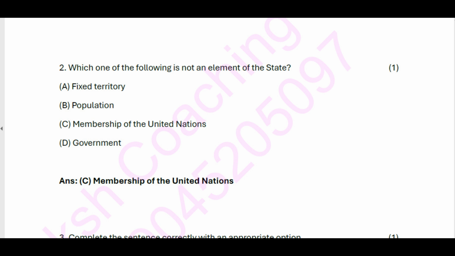2. Which one of the following is not an element of the state? A. Fixed territory. B. Population. C. Membership of the United Nations. D. Government. Answer: C. Membership of the United Nations.